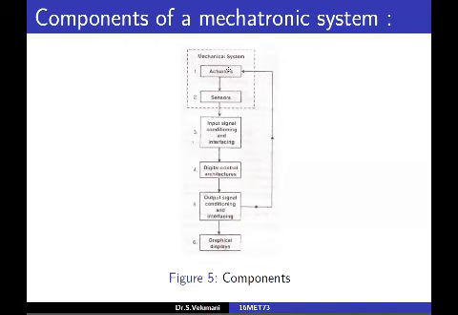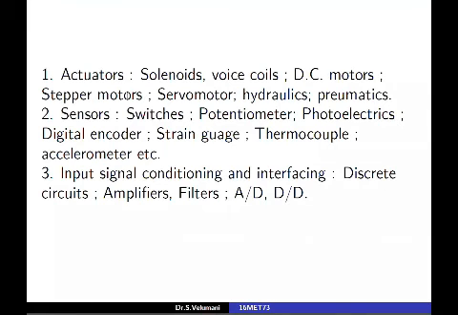But for actuators, there may be many actuators. Similarly, in sensors and all other things, there are many variants and varieties available. We can choose any one, but one actuator, sensor, etc. is required.